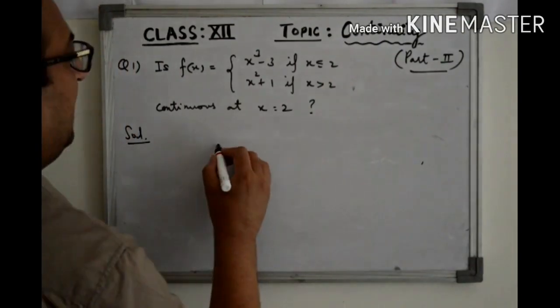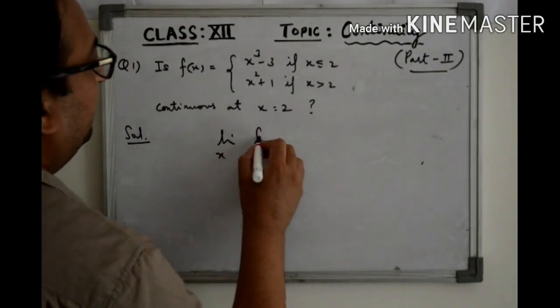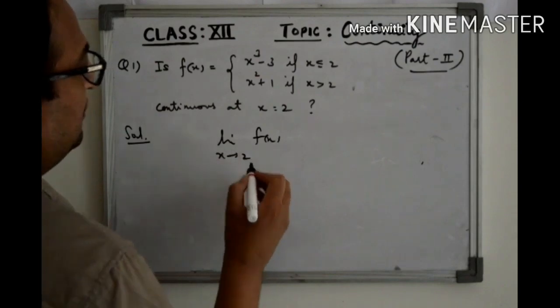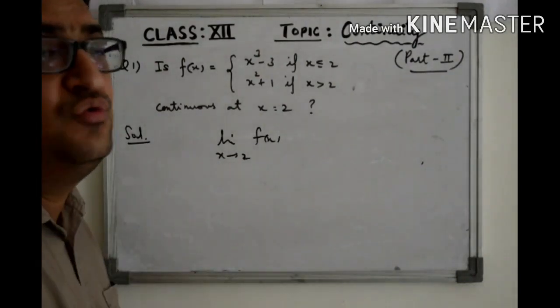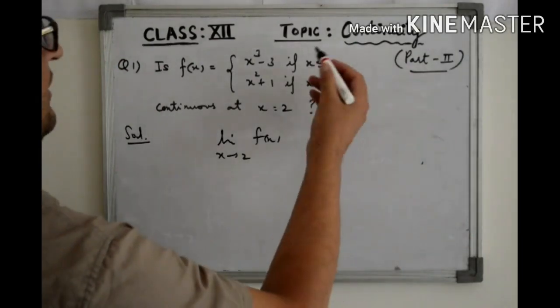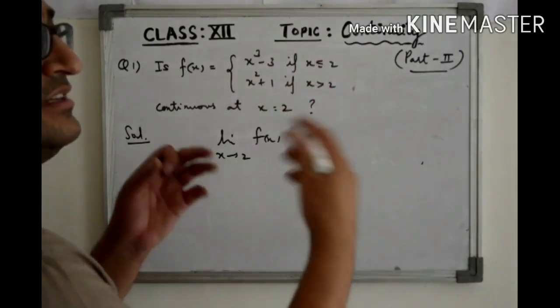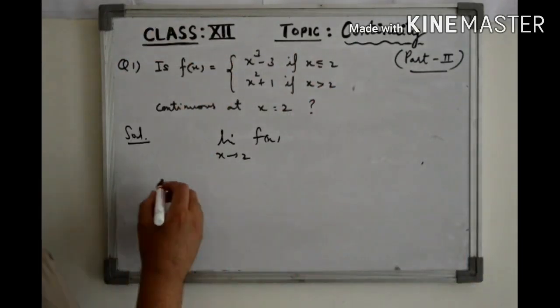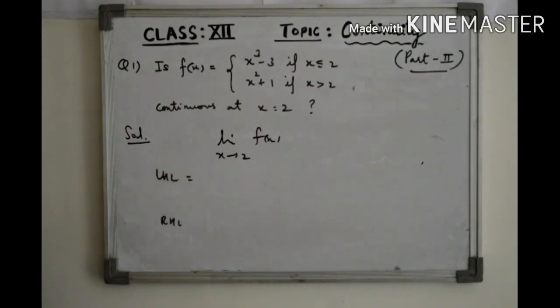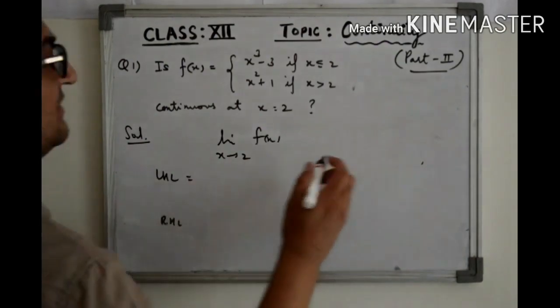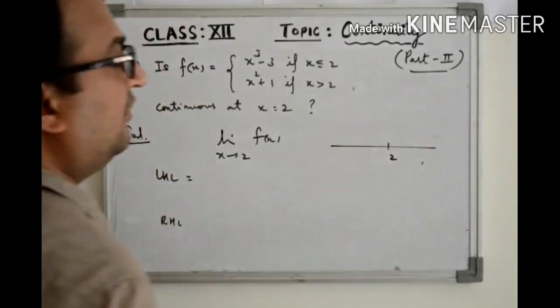So here we have to find the limit of this function as x approaches 2. Now as you can see, x can approach 2 from either side, and the definition of the function on either side of 2 is different. So we will be finding the left hand limit and the right hand limit of this function at x equal to 2.